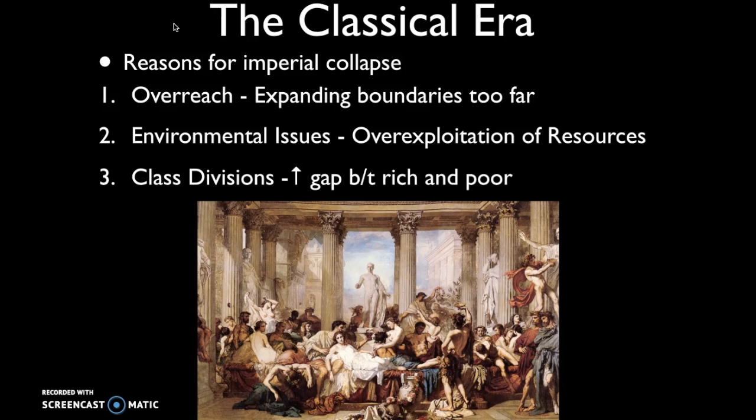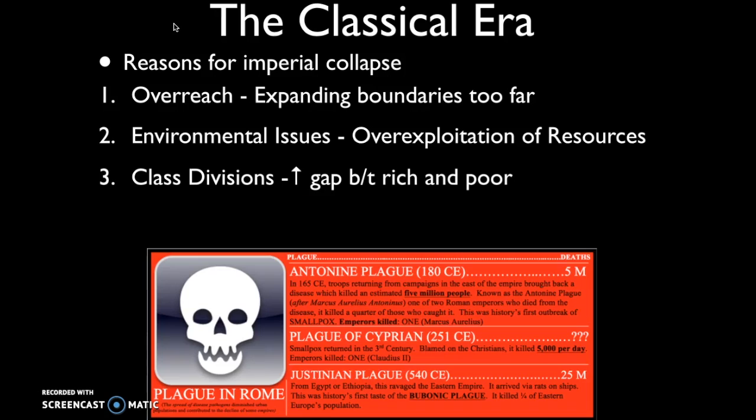These class divisions. Now, the thing about class divisions is eventually people that are poor are hungry. And when people are poor and hungry, that means they're going to engage in rebellions, internal rebellions, uprisings. So we'll be studying a few of those in the context of Han China and in the context of the Roman Empire.